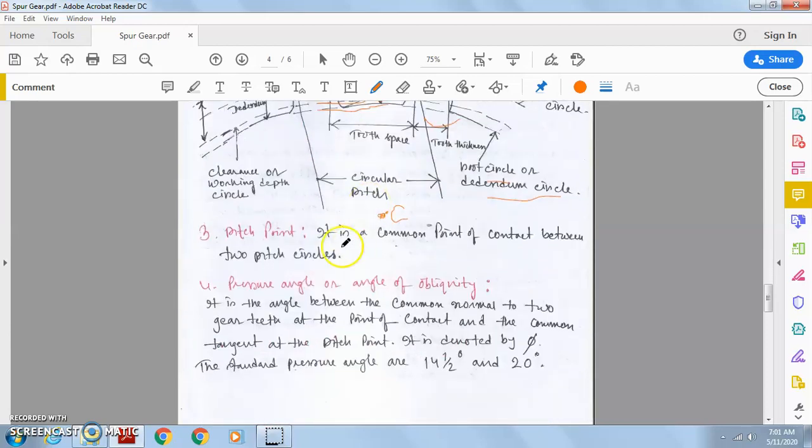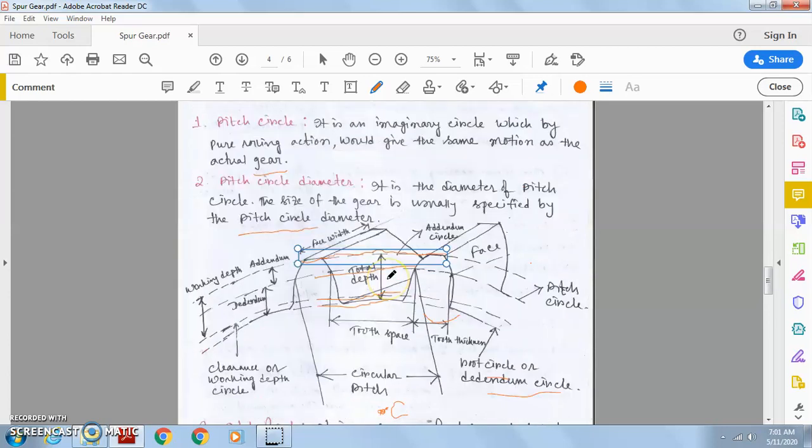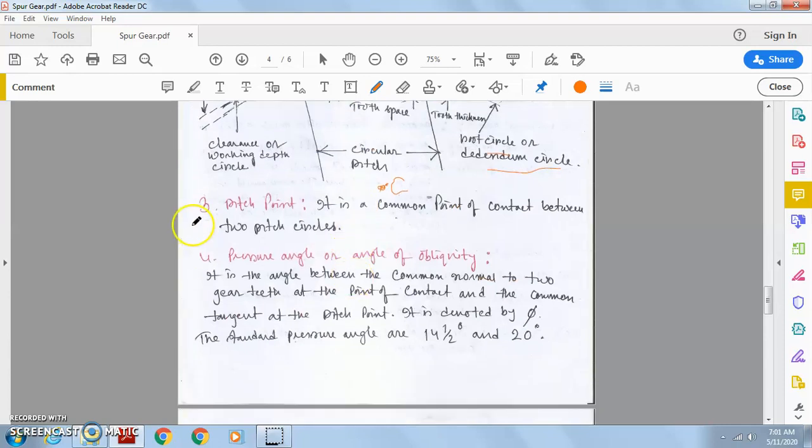Pitch point is the common point of contact between two pitch circles. That means when two gears mesh with each other, there must be one point of contact of the two pitch circles of the two meshing gears, and that point of contact is known as the pitch point. At this point, the two pitch circles coincide with each other.